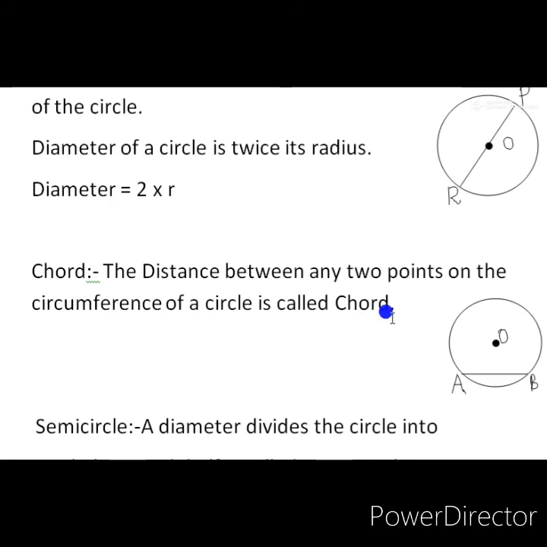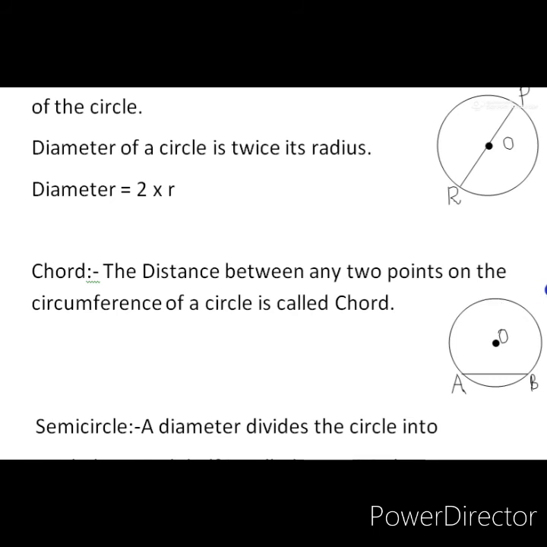That means this is the distance between any 2 points on the circle. So diameter is also a distance between any 2 points on the circle. So diameter is a chord. We can say diameter is a chord, but a chord is not a diameter, because diameter should pass through the center of the circle, but a chord is not necessarily passing through the center. Now another important point is that the longest chord in a circle is the diameter. These are some important points.